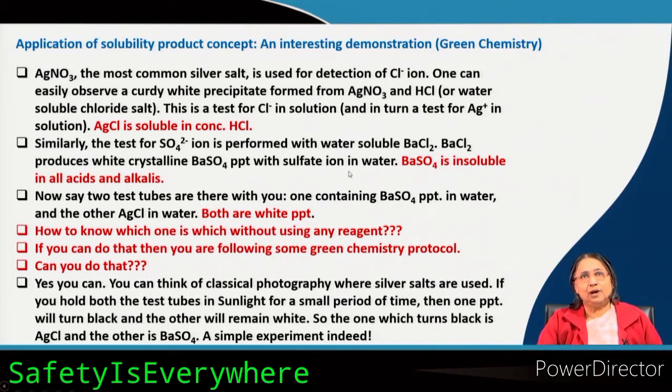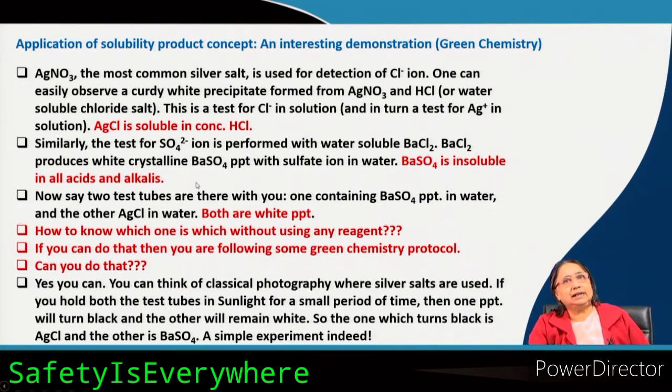Here both are white precipitates, silver chloride and barium sulphate. But silver chloride is a curdy white precipitate which sticks to the surface of the test tube, but barium sulphate is a crystalline precipitate which you can see. Okay. Now, barium sulphate is insoluble in all acids and alkalis. So, see the difference in the properties.